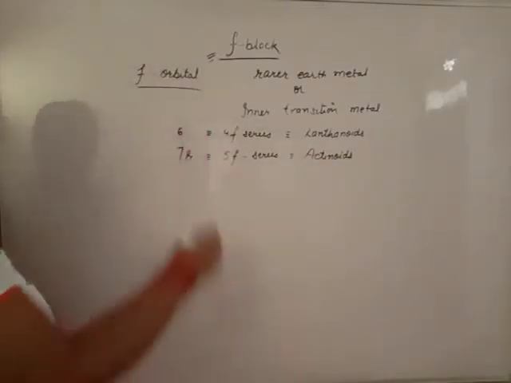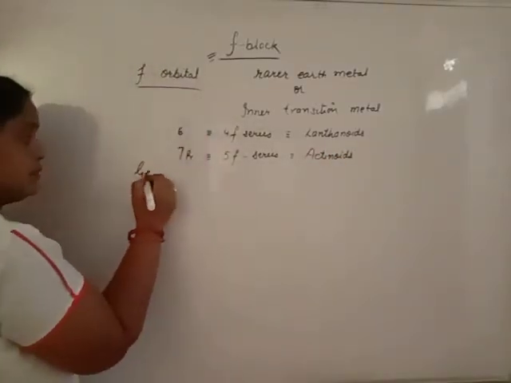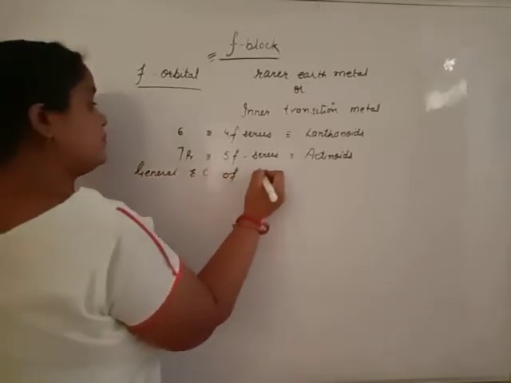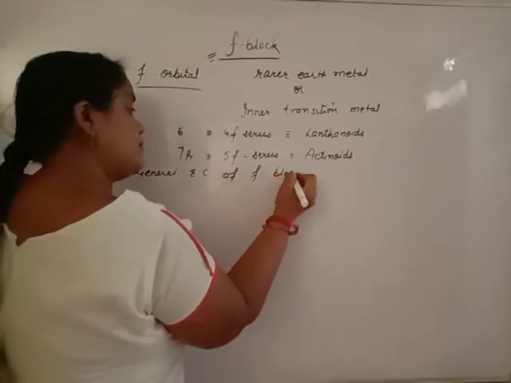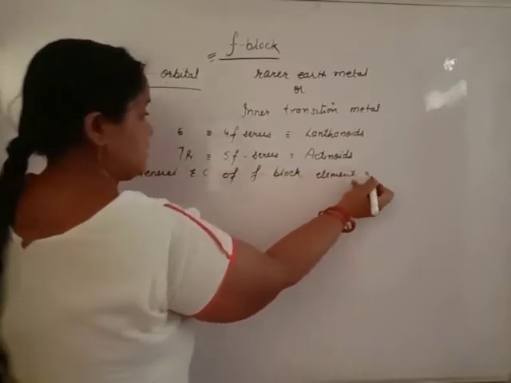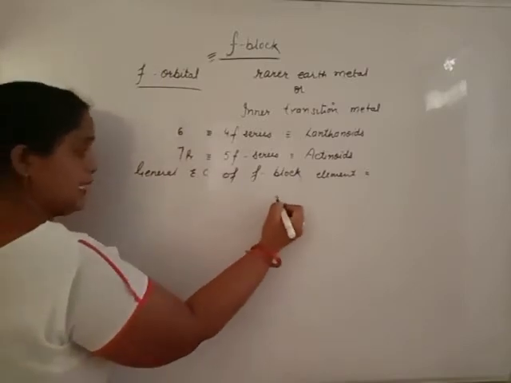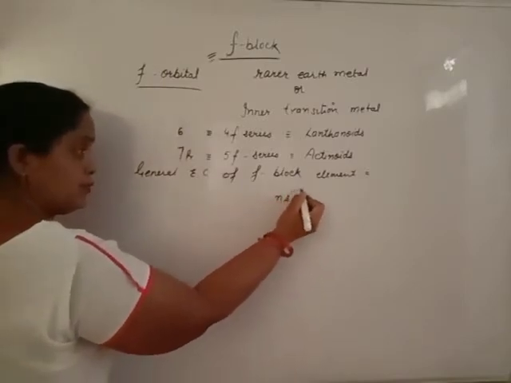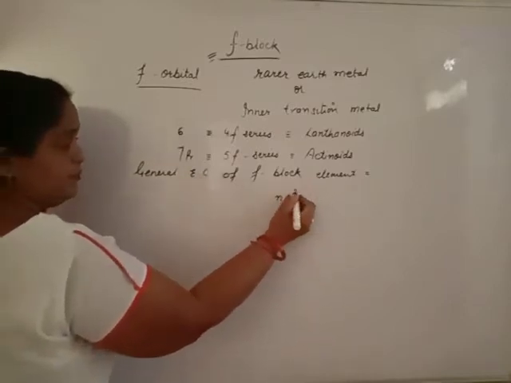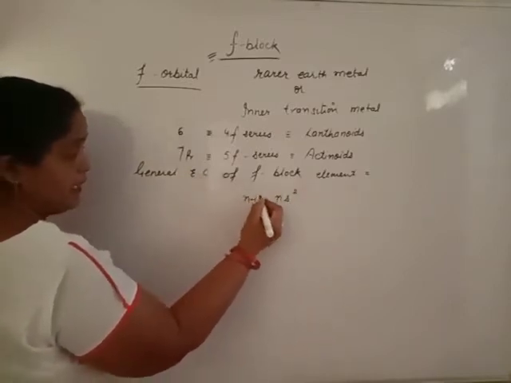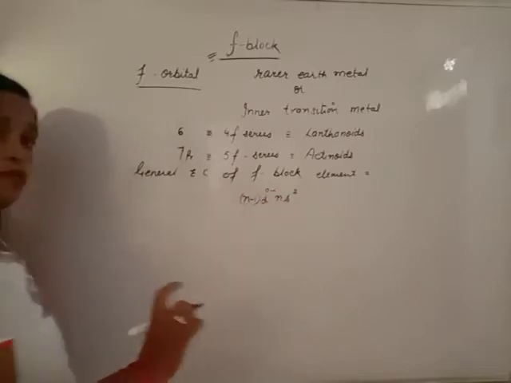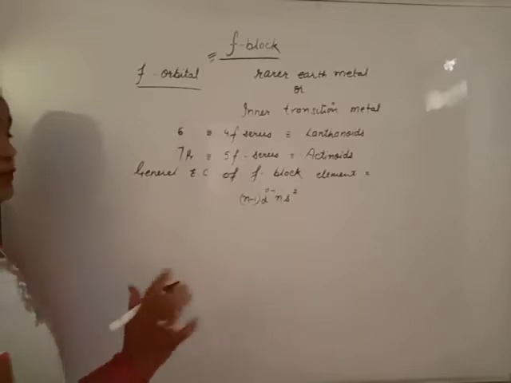General electronic configuration of F block elements is (n-2)f 1 to 14, (n-1)d 0 to 1, ns2. That is, either one electron or none in the d orbital.